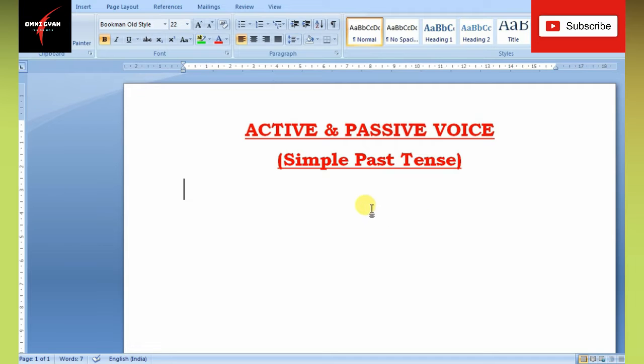If you compare simple present tense with simple past tense, the only difference is the verb. The verb in the simple present tense is in the basic form, and the verb in the simple past tense is in past form.